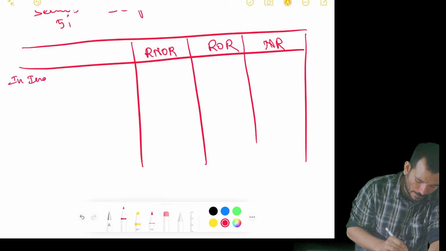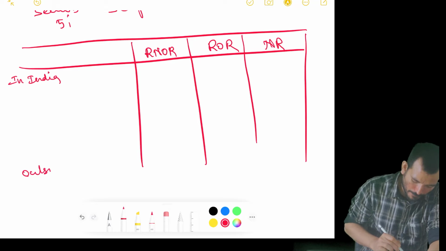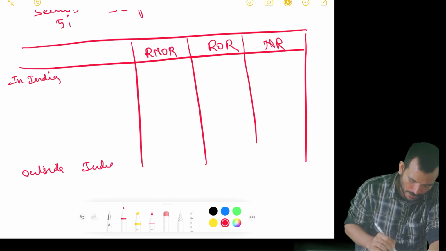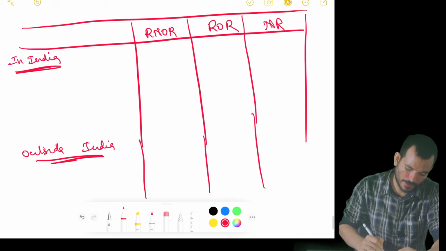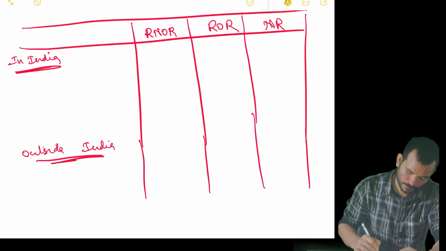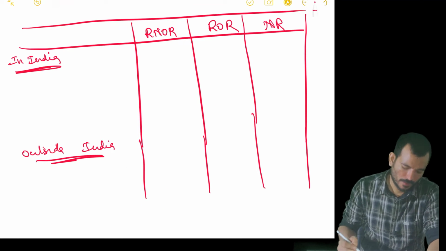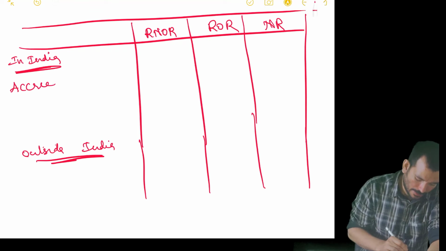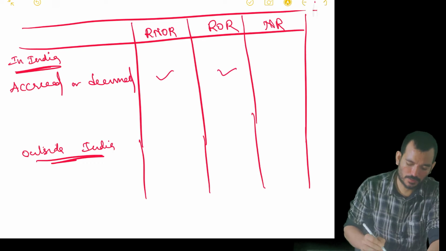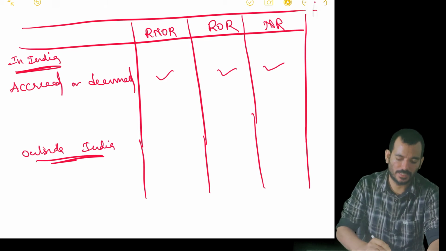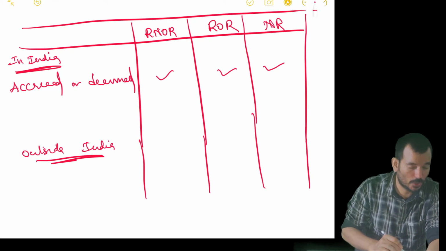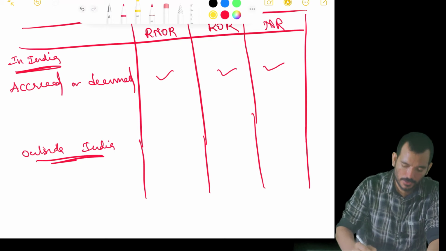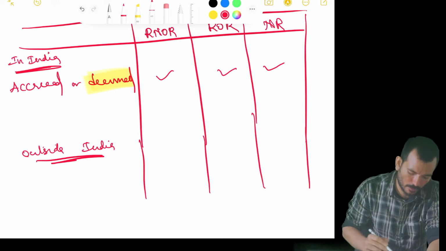So there are in India, outside India. Basic segregation is in India, outside India. If it is in India, as it accrued in India or deemed to be accrued in India, in both the situation, everybody should pay the tax. These three kind of people, right? Just now we were spending some time in understanding. All the three people will pay tax if it is accrued in India or deemed to be accrued in India. So you might ask question, what do you mean by this accrued in India, deemed to be accrued in India?